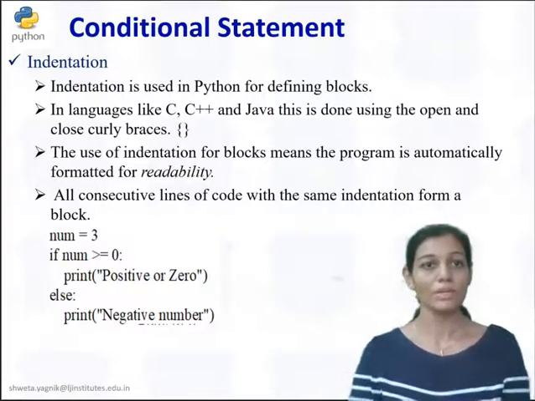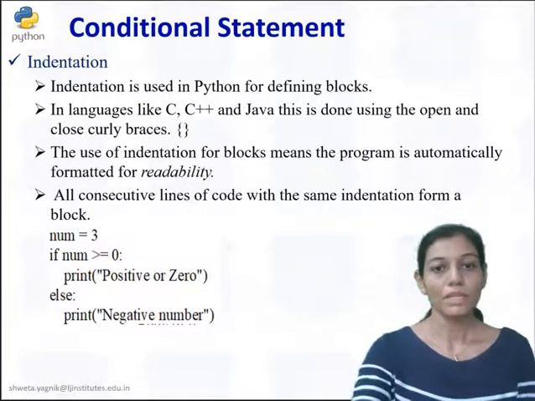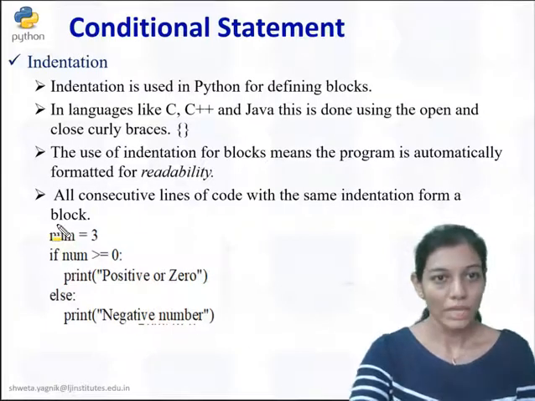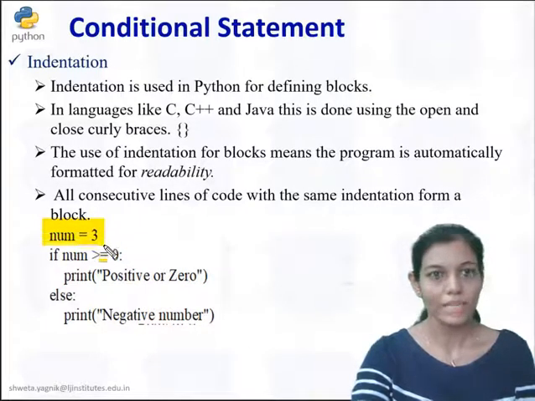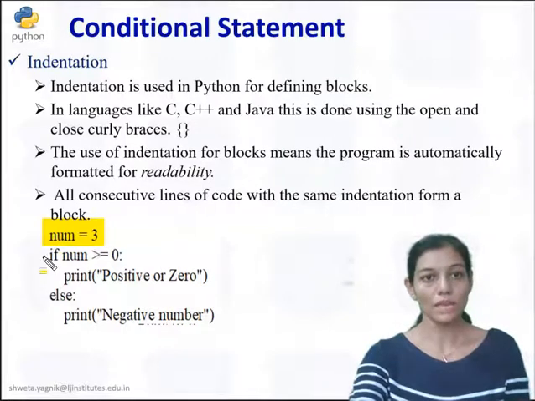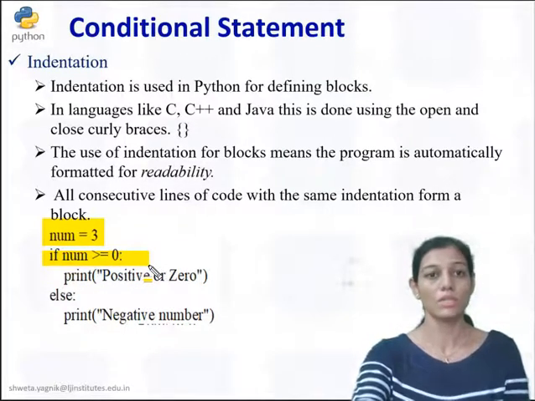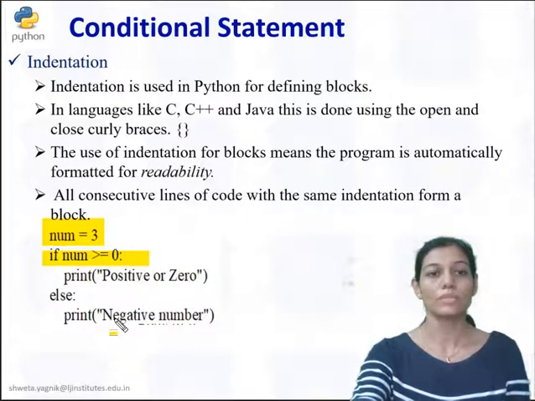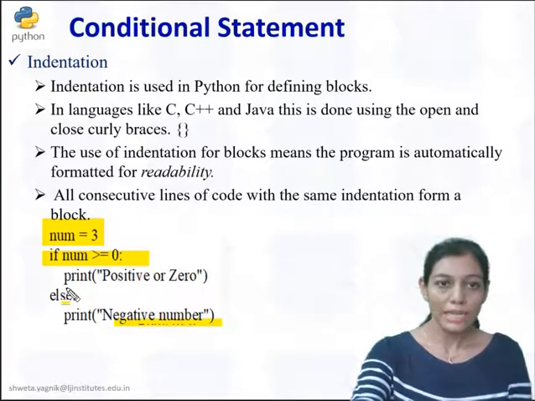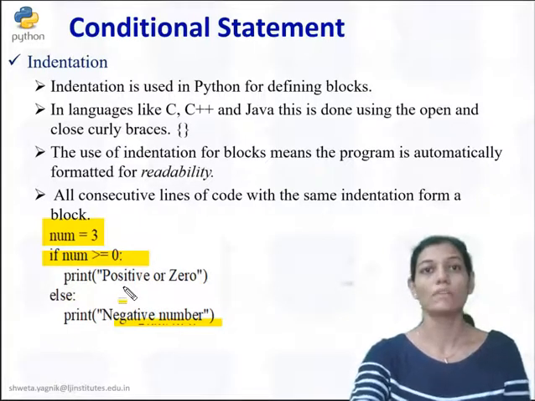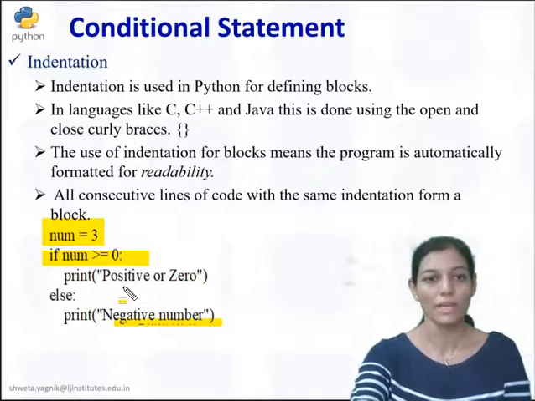Here in the example you can see num is our variable. Here I am going to highlight it, right? So here num is equal to 3, and here I am making one condition, that is if it is greater than or equal to 0, I want to print some message, and if it is not, that means else, I need to print this message. So here you can see indentation within the if block. After one tab you can have this print statement. Here there is no requirement of any opening or closing curly brackets, right?